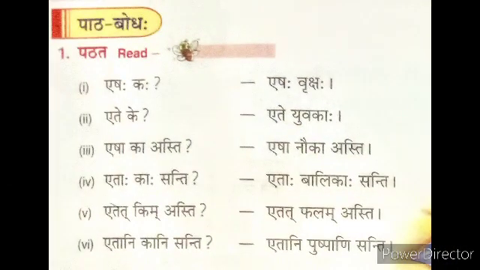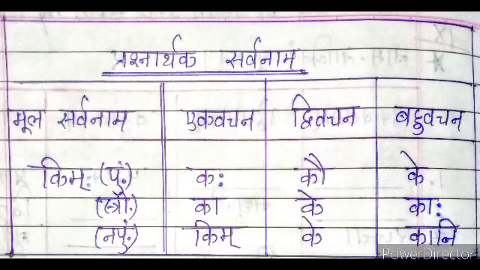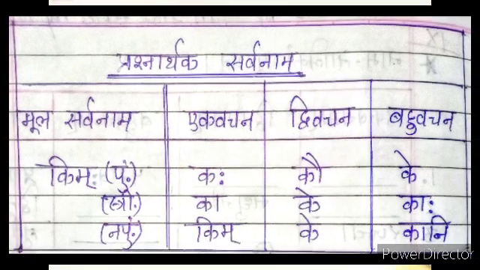Okay, then next, from Patabodha, in the first point they added here the forms of the interrogative pronoun kim, that means kah, ke, ka, kaha, kim, kani. This pronoun is used to make questions.